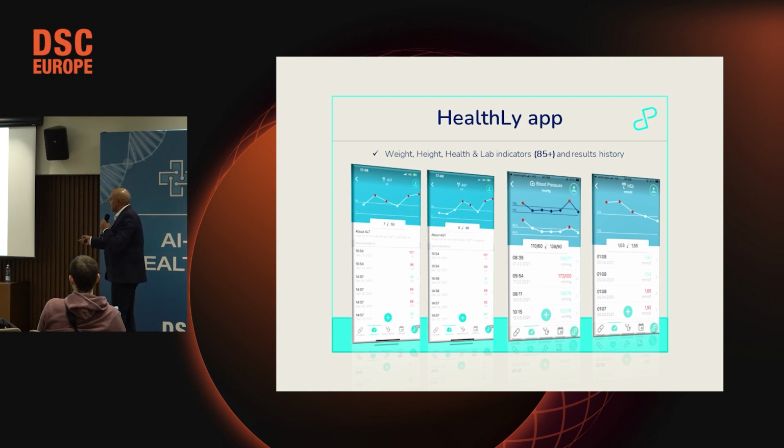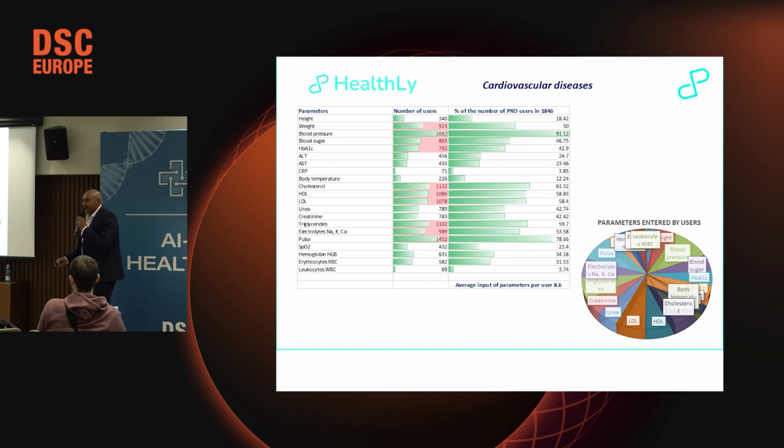You can see here we have more than 85 indicators they can add. And this is a peer-to-peer, patient-to-doctor connection, with encryption, and only doctors and patients can see it.